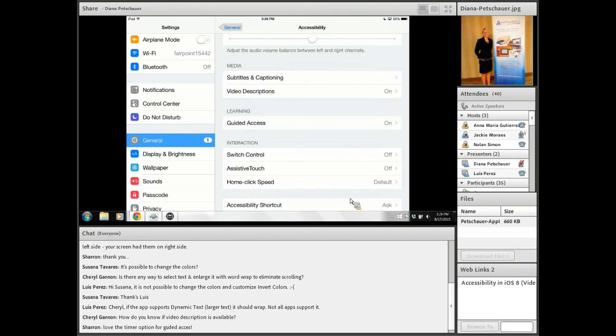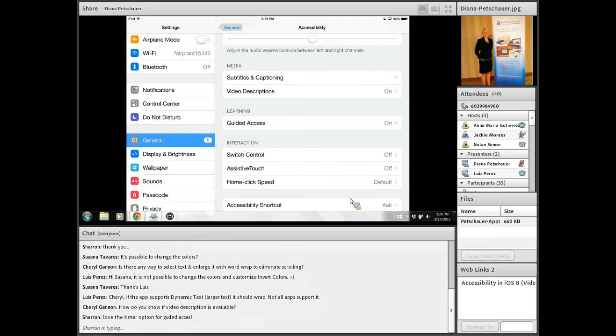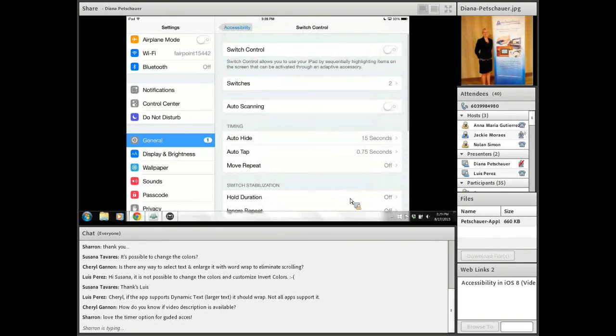Switch control. So as mentioned, there is the option to connect switches as well as other Bluetooth devices to the iPad or iOS devices. Switch control would be used for someone with a physical disability who might have a difficult time accessing the iPad in typical fashion. And with switch control, you could connect the switch and use scanning, so it would scan the screen and you could hit the switch to select, and then it could scan the screen again and you could hit the switch to select. Many different options in switch control.